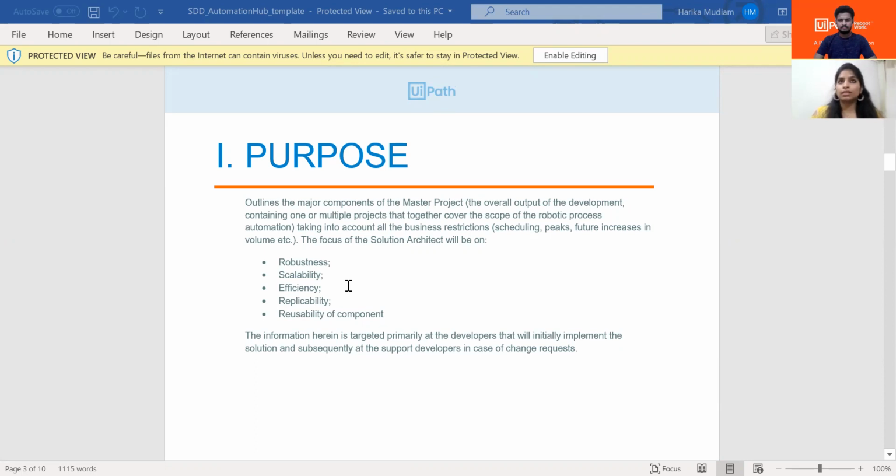And scalability: let's say you have developed the process for one bot, and in future there is a lot of backlog, and the client wants to use the process for multiple bots. Your process should be built in such a way that it doesn't get affected even if you use it for a multiple bot architecture. It should be like that, and it should be efficient.